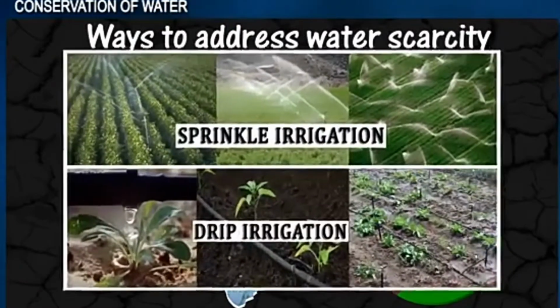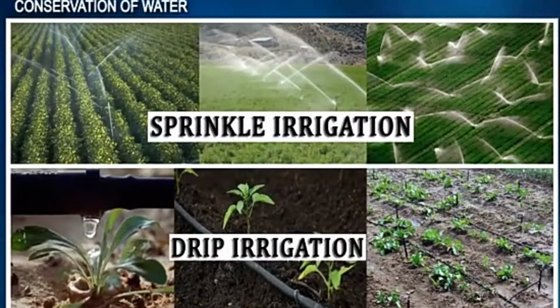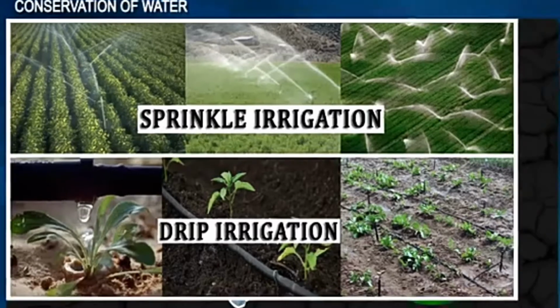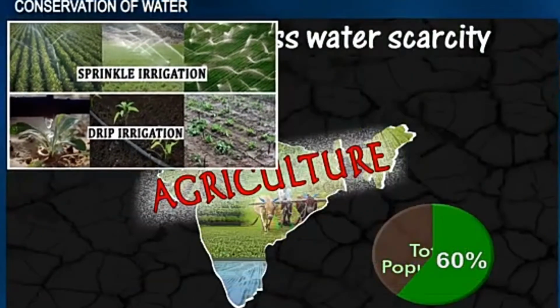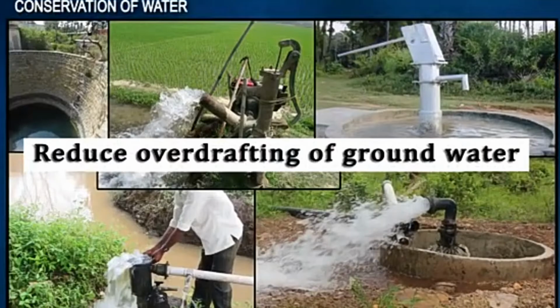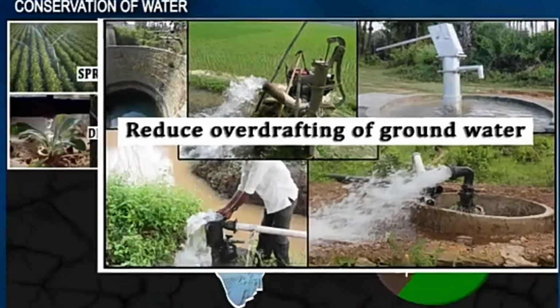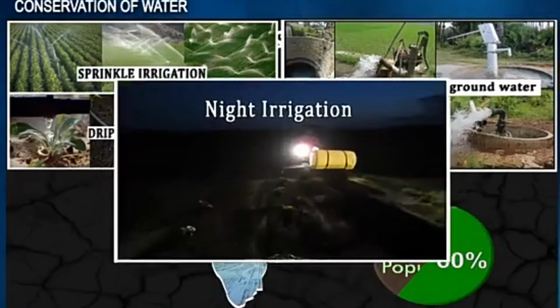Also in the agricultural method of conserving water, which is irrigation, we can use sprinkler irrigation or drip irrigation, which will reduce the amount of water used to supply the farmland. It can also reduce overdrafting of groundwater.